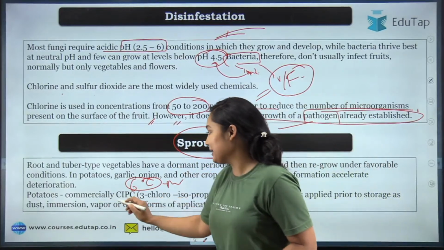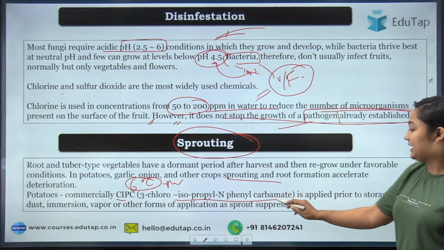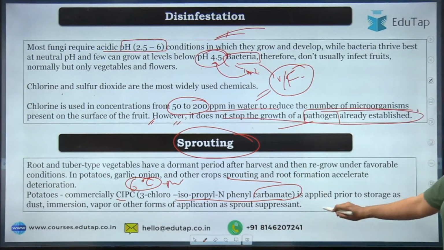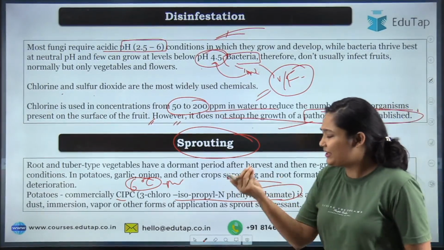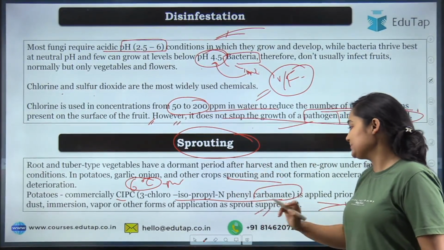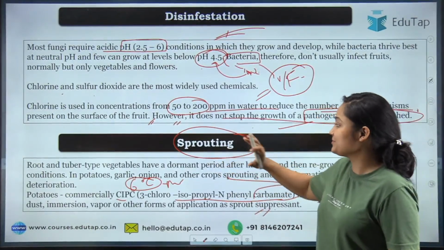But beside that, there is a chemical, CIPC, that is 3-chloroisopropyl N-phenyl carbamate. This particular product is applied in the powdered form, and in a very low quantity it also helps in controlling the sprout problem in the potato. So that was about the sprouting.